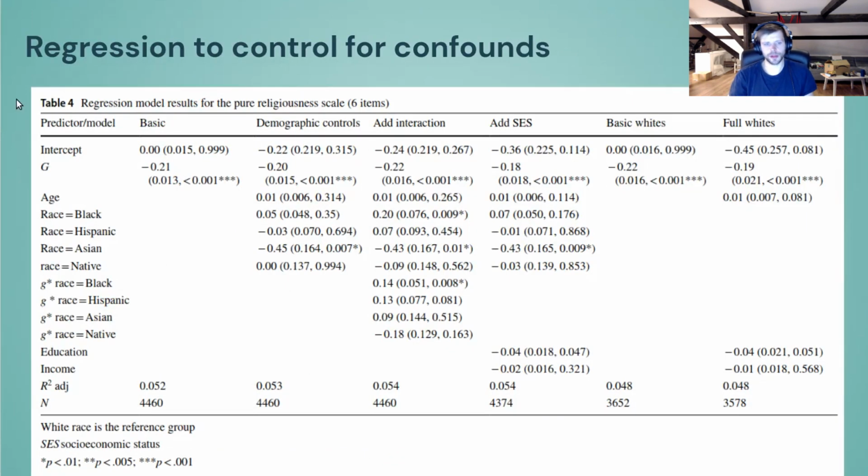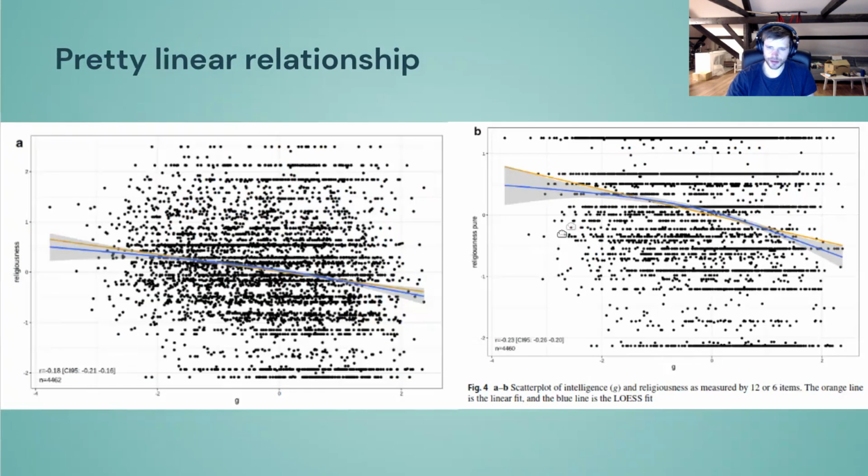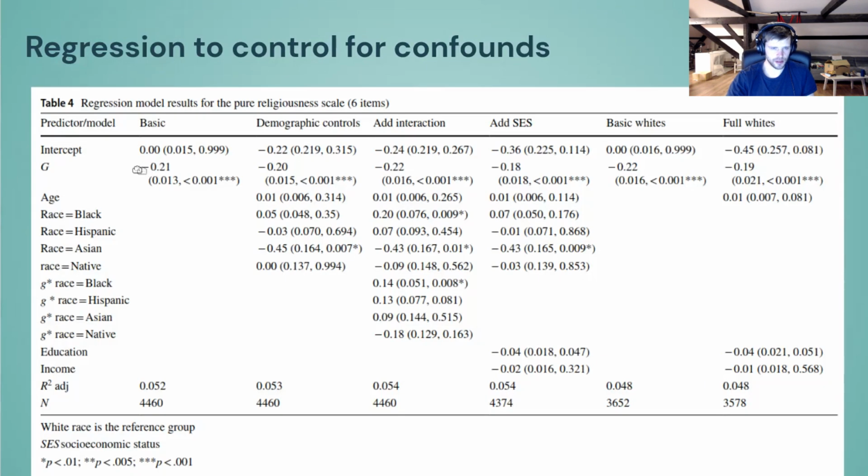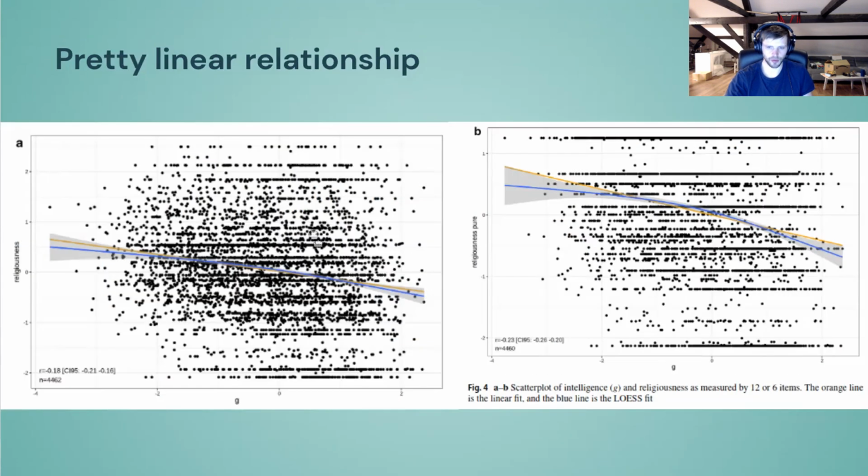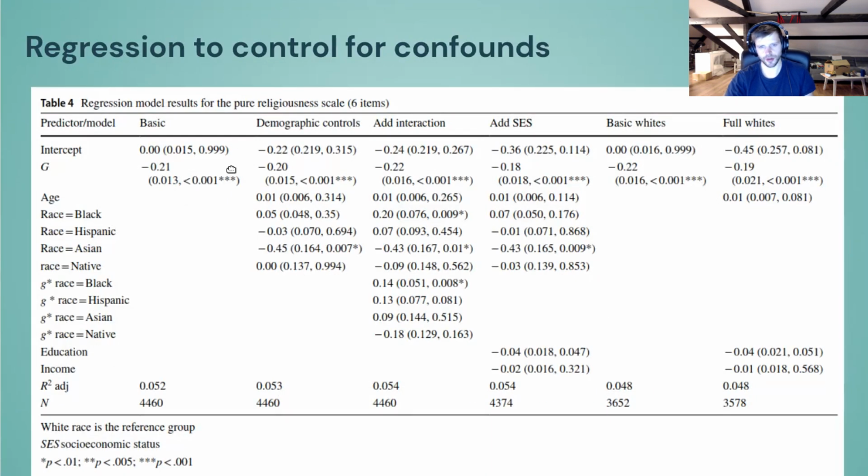We can also do regression analysis, because there are some confounds we might want to adjust for. Here we're looking at the people, so not the items. And so in the first 3 models, I guess the first 4 models, we're looking at just standard stuff. The correlation here with G is minus 21. I think 21 is slightly higher. I think this has to do with the standardization with white people, because this value is the slope, and it's standardized to whites instead of the full sample, which is this value getting here. That's why it's slightly different.